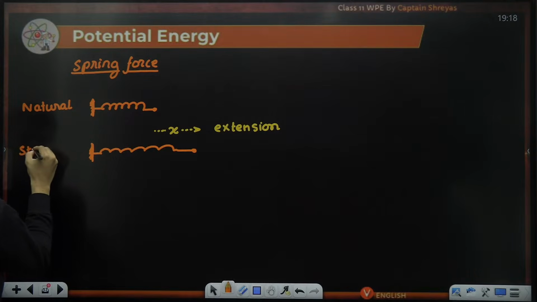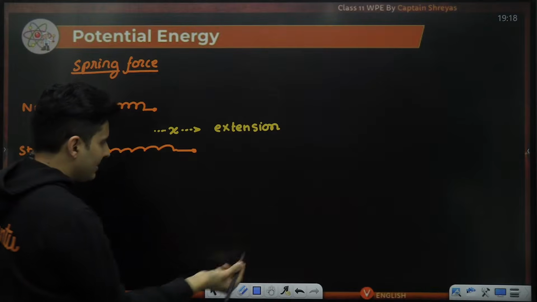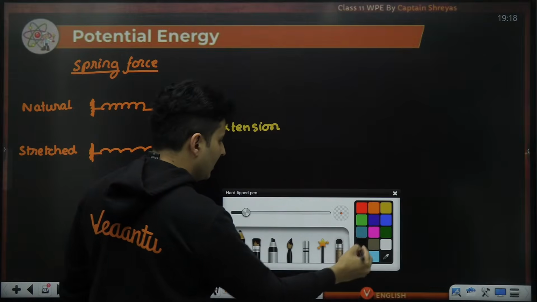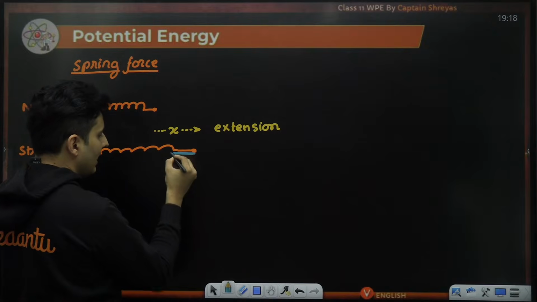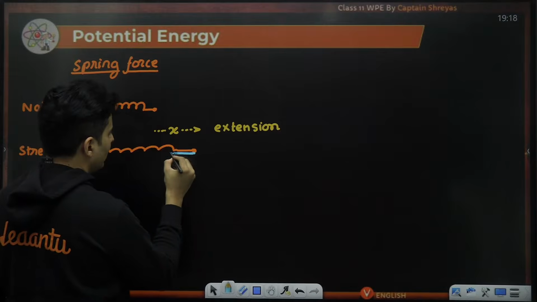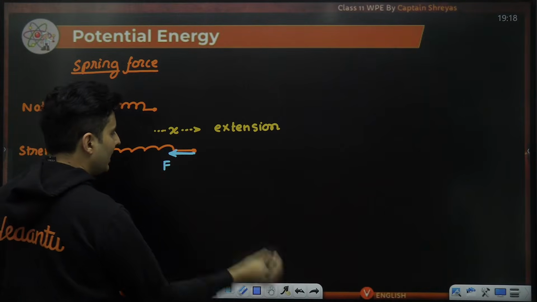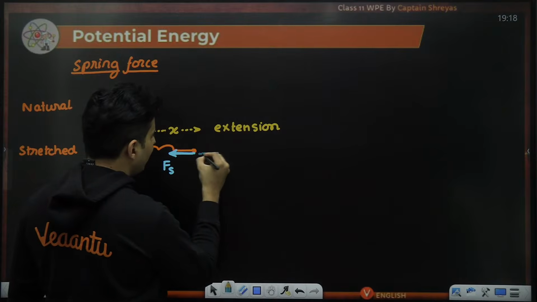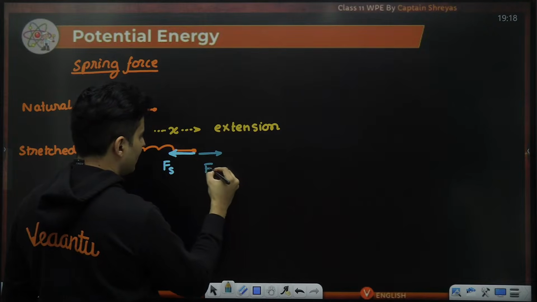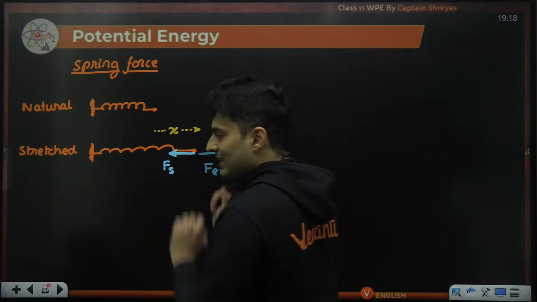Now it has been stretched by some amount x. Then the spring will apply a force on you in the opposite direction. The force of the spring will be in this direction on you, whereas you will be applying the force in this direction externally. You are pulling the spring, the spring is pulling you.